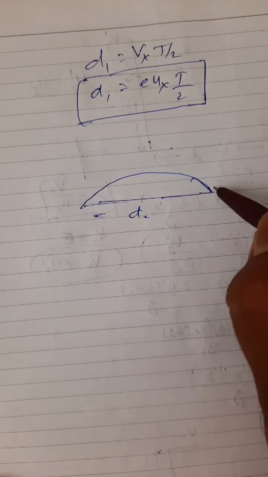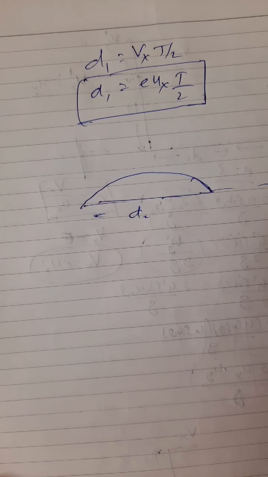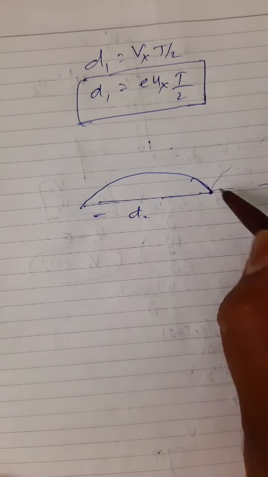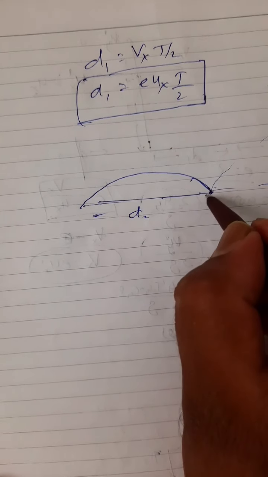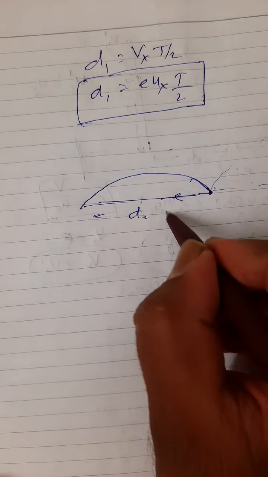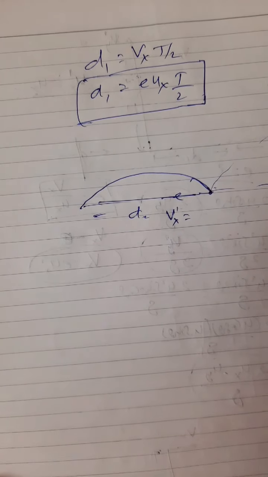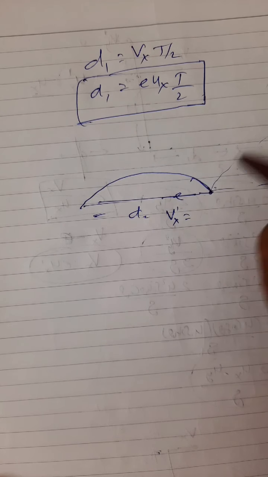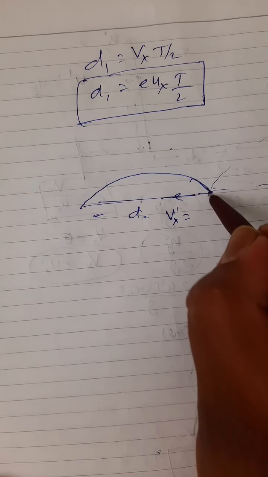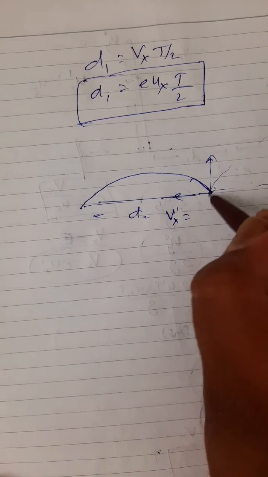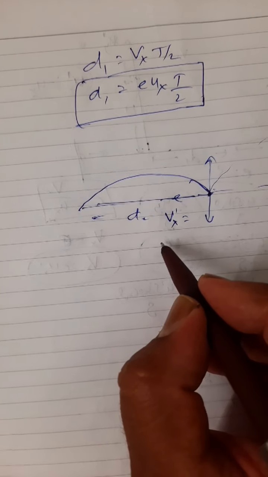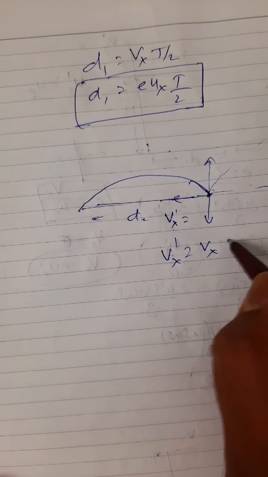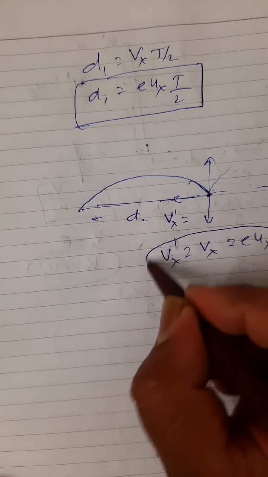The particle comes from this height h and strikes here. At this point, before striking, the x component of velocity, suppose it is Vx dash. Here the x component was Vx. From this point to this point there is no force, and at this point also the force will be along the normal direction. So this component will remain conserved, meaning Vx dash is equal to Vx, say e ux. Got it?